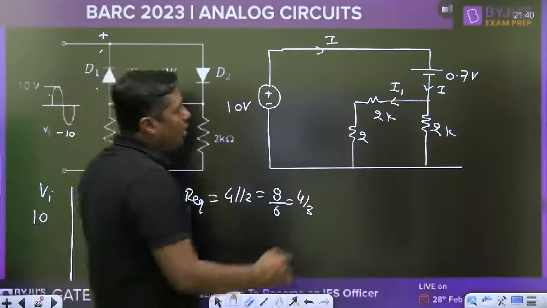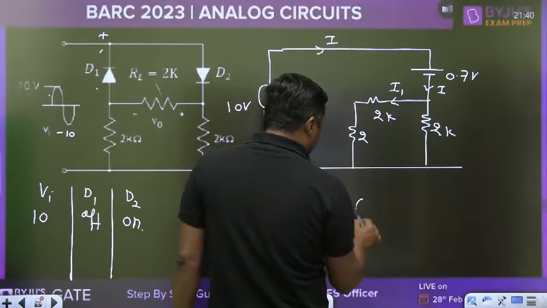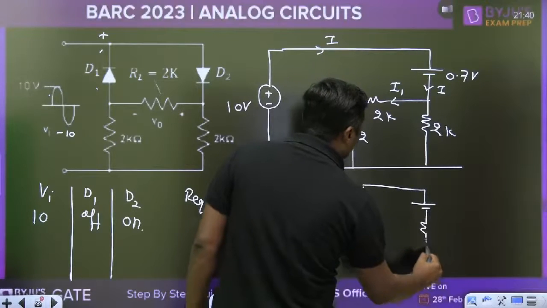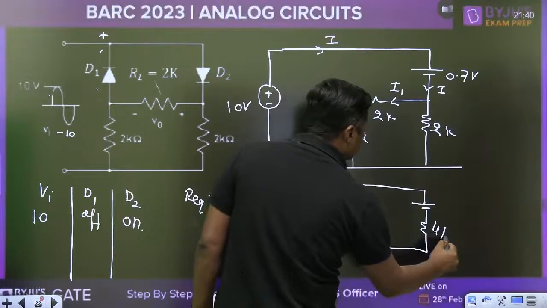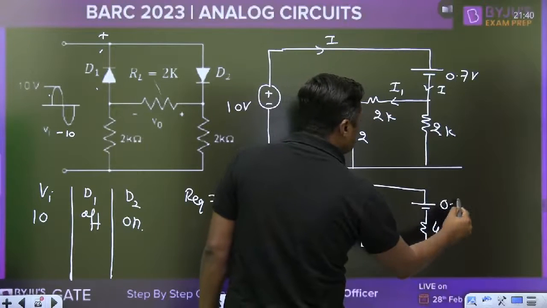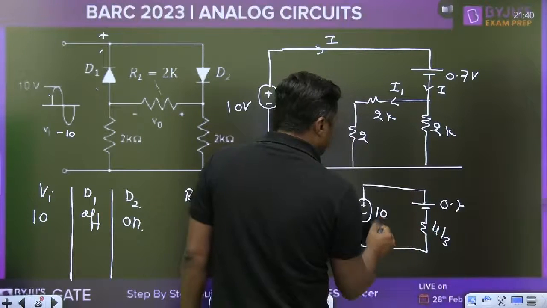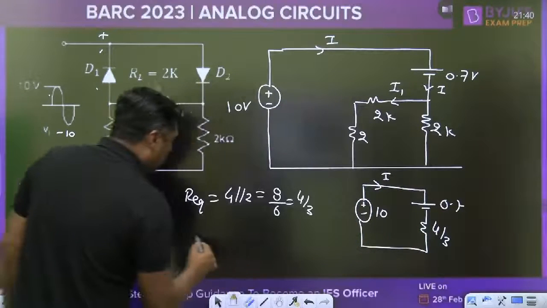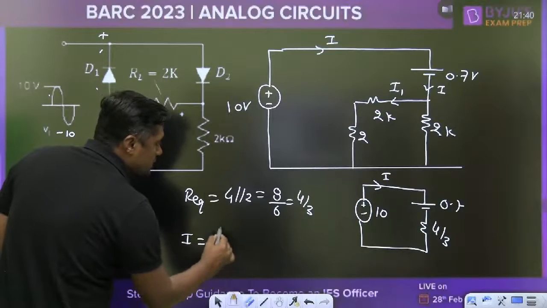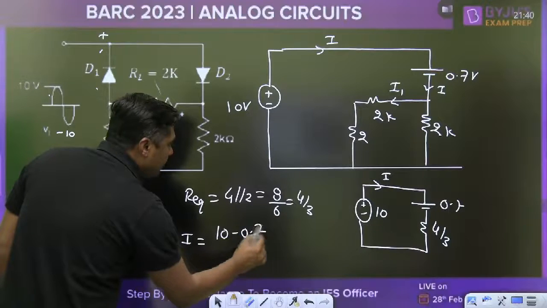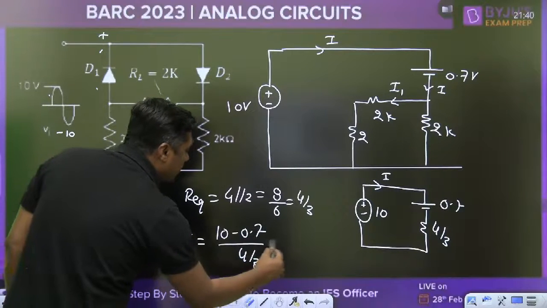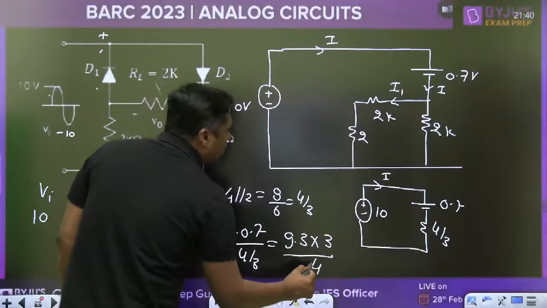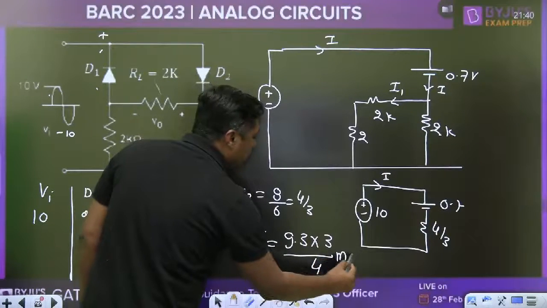Now, this circuit is replaced by one resistor, 4 by 3, and the 0.7, and this is 10. Now everyone tell me, what will be I? Then I will become 10 minus 0.7 divided by 4 by 3. That will become 9.3 into 3 divided by 4 milliampere.